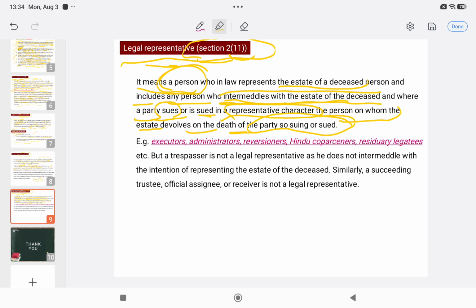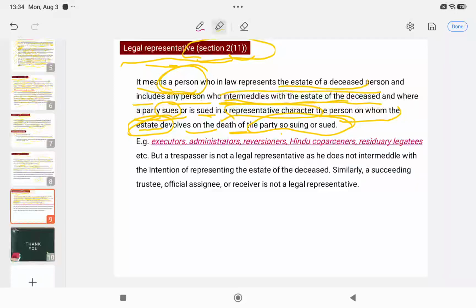And a party is suing in a representative character or is being sued, means the plaintiff has filed the case in a representative character and the defendant is defending the case in a representative character. In both cases, after the death of any of those, any person on whom the estate is devolving is known as the legal representative.